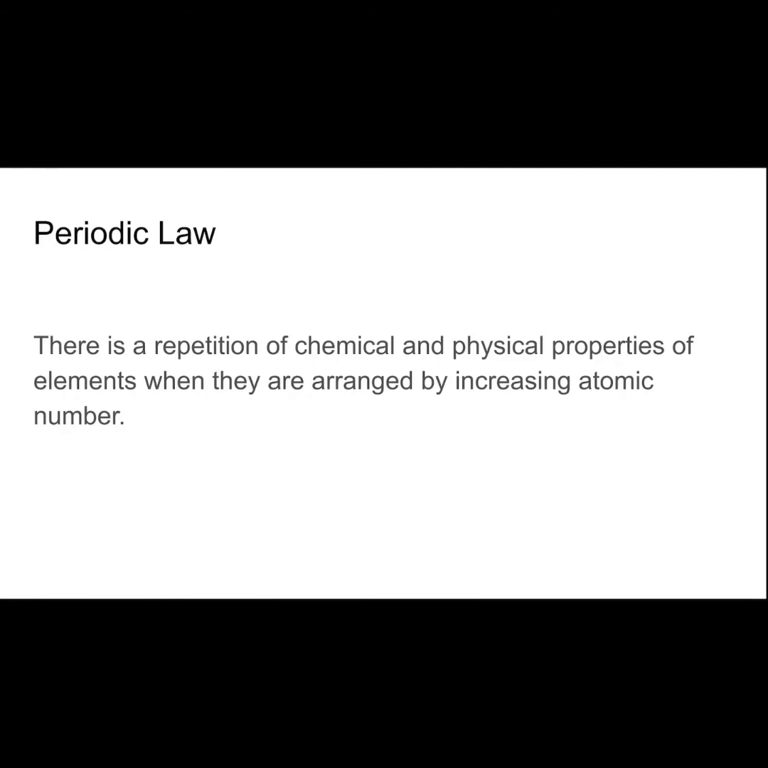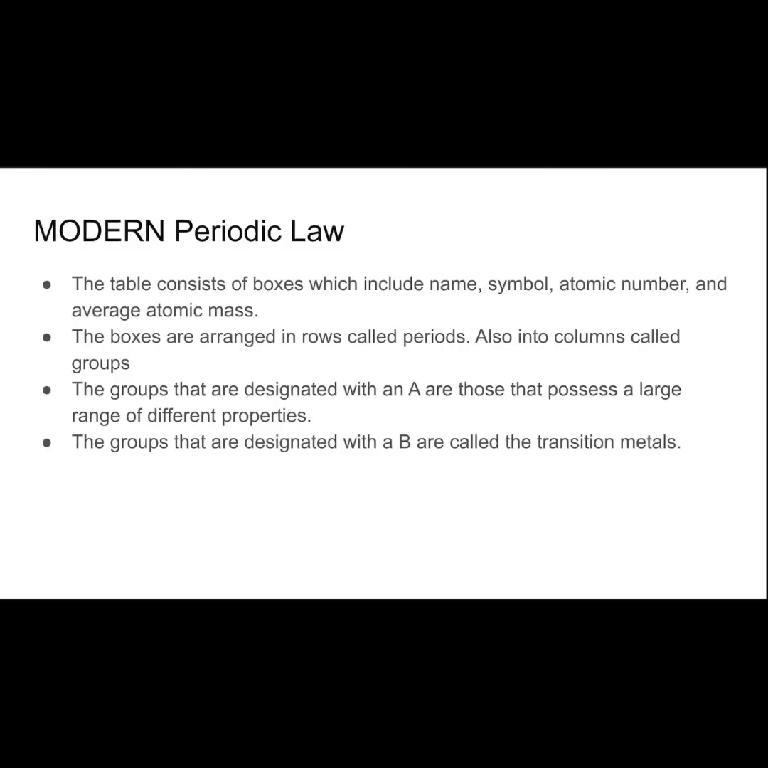Periodic law says there's a repetition of chemical and physical properties of elements when they're arranged by increasing atomic number. So our periodic tables that we use are arranged by increasing atomic number.